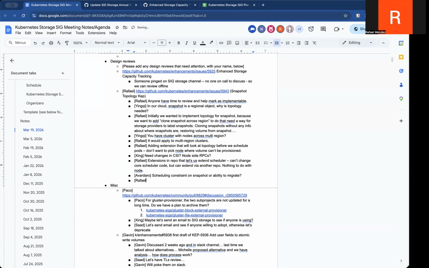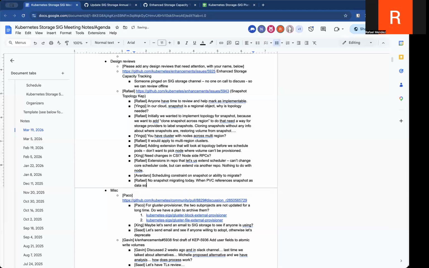Yeah, so it's kind of both. Sorry, the topology information right now, there's no migrating snapshots in between. We're doing the topology first without any cloning. The cloning will come after. But basically, to answer your question on the constraints, the idea is that when a PVC references a snapshot as the data source and it uses WaitForFirstConsumer, the scheduler selects the node before the provisioning begins.